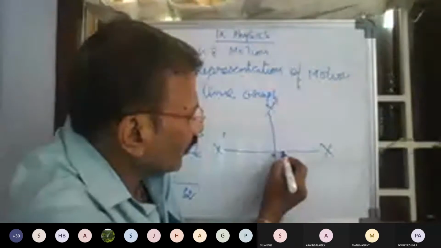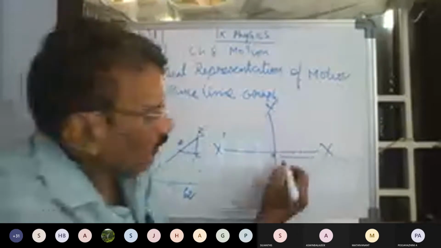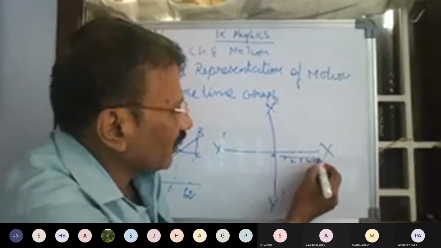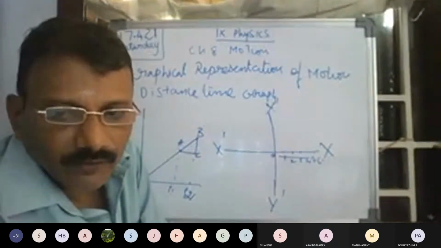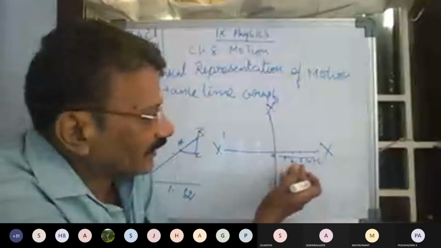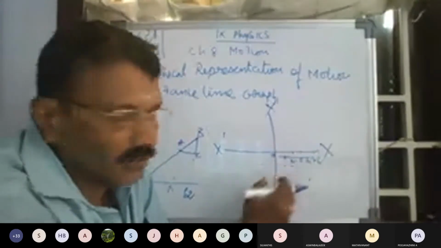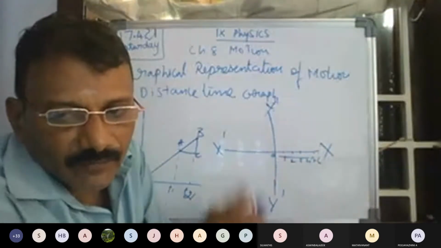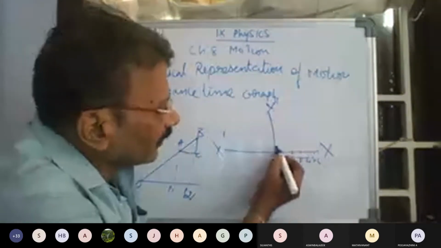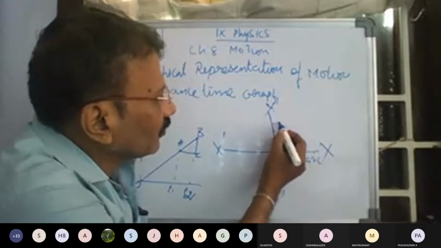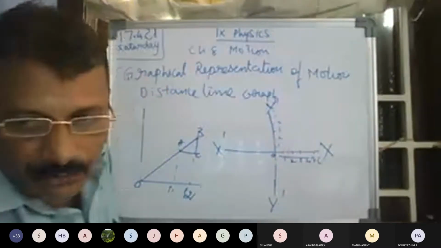From here 1, 2, 3, 4 like this will be marked. On this side it has positive values, 1, 2, 3, 4, 5, 6. You can give any values depending upon the data we have, like 10, 20, 30, or 1, 2, 3, or 2, 4, 5, 6. On the y-axis also 1, 2, 3, 4, 5, 6, positive values.